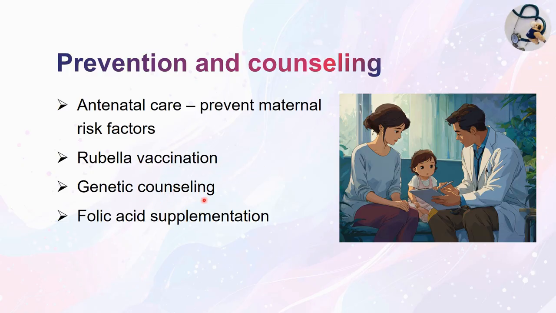And then genetic counseling is important. Regarding the prognosis of the child, the future outcome and the recurrence rate should be explained to the parents. And folic acid supplementation is done to prevent the iron deficiency anemia, especially in the congenital cyanotic heart diseases.